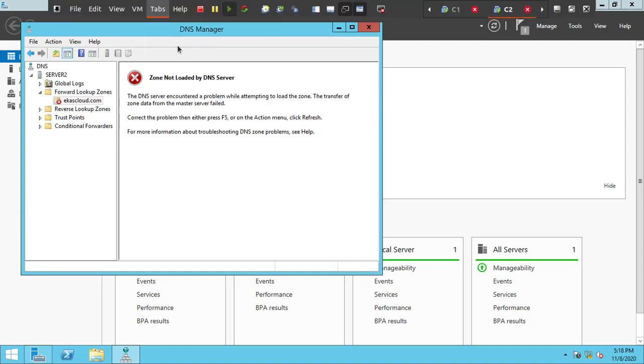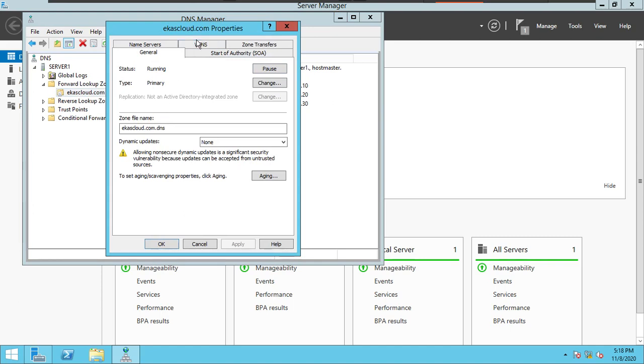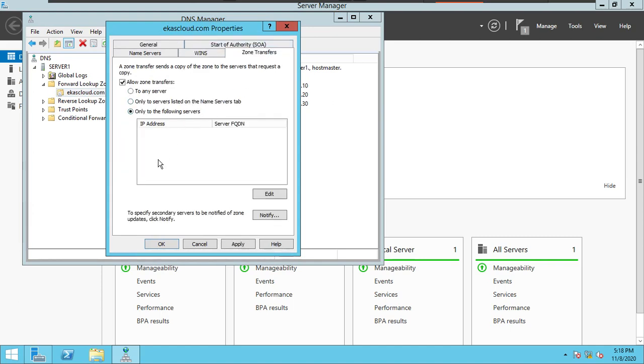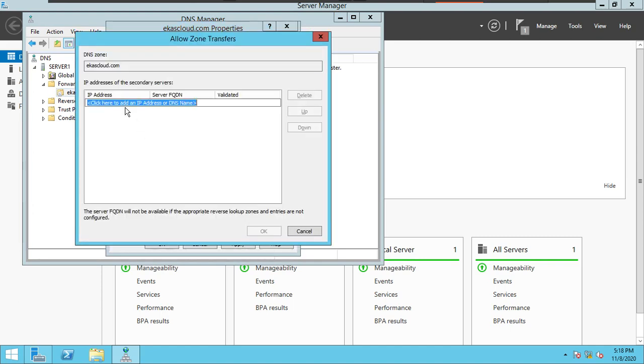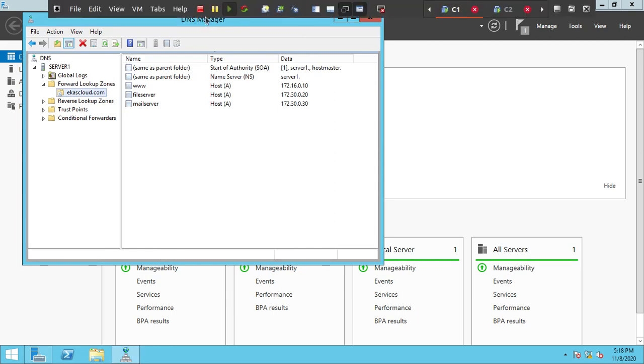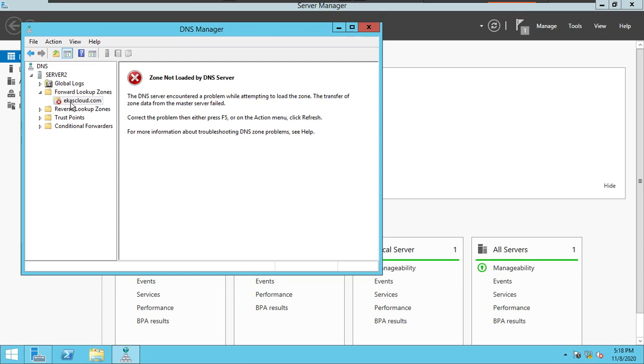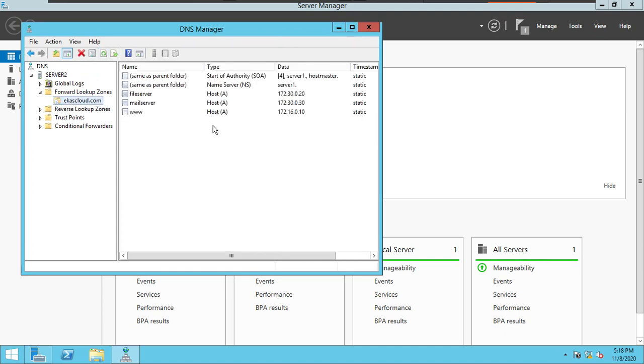Now you will not be able to see the secondary zone because of the problem we already discussed. We have to go to zone properties, click on zone transfers, and allow to the following servers 172.30.0.20. So I am allowing the DNS server to read the zone, so I will go back to SC2. If I refresh this zone, I will be able to read.